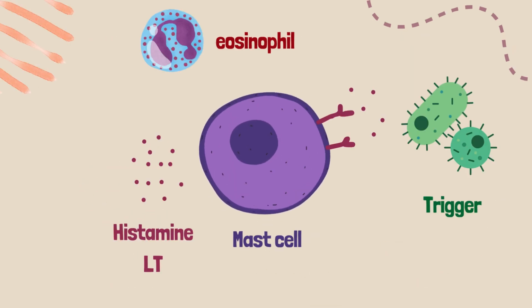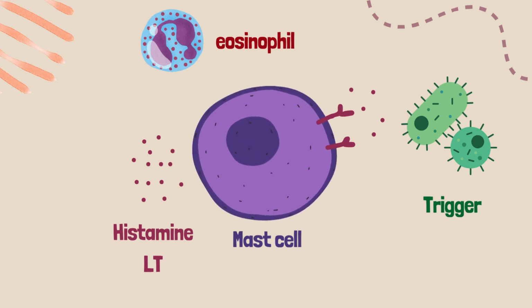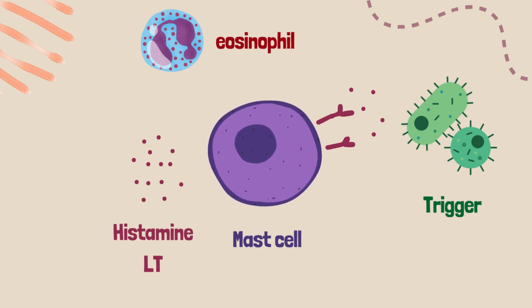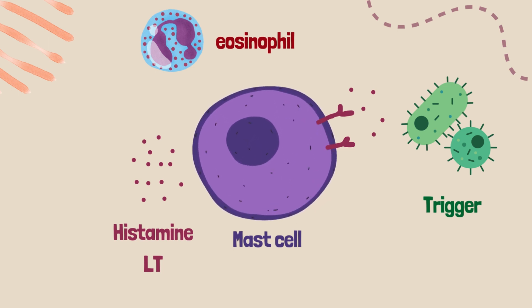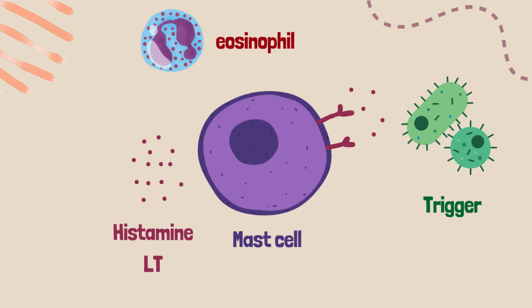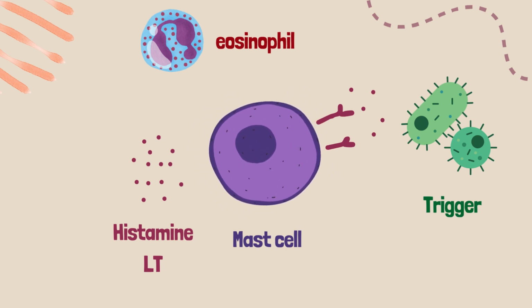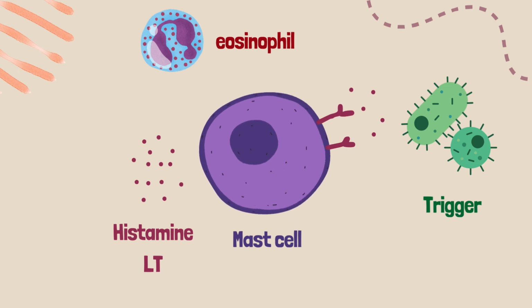But what happens exactly in bronchial asthma? Triggers such as pollen, dust mite, or smoke react with antibodies on top of cells called mast cells, a type of immune cells, causing the mast cells to rupture, releasing histamines and leukotrienes. This is known as type 1 hypersensitivity reaction or immunoglobulin E-mediated reaction.